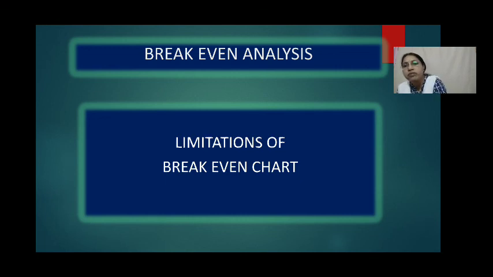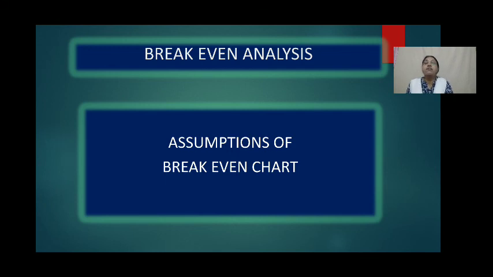And the assumptions we will be taking while preparing this break-even chart is that fixed cost remains the same. There will not be change at all, no matter how much level of activity is taking place. That means, for example, if they are producing 1000 units, the fixed costs are same. If they are producing 2000 units, the fixed costs are same. If they are producing 5000 units, the fixed costs are same. This assumption is made in break-even charts, but always this is not the same.